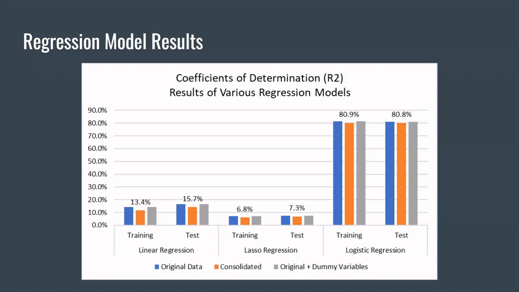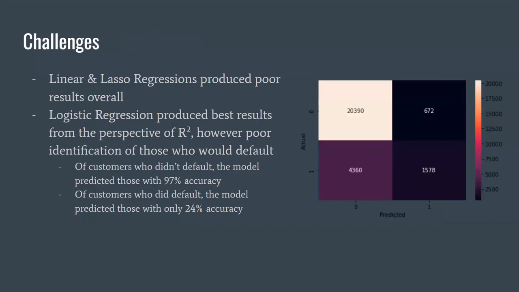But once we move on to the next slide, we're actually going to look at some of the challenges that we did encounter once we got into those models. So as I mentioned, with linear and lasso regressions, we produced some pretty poor results just by using those. They're really not well suited for having a binary response variable or a binary dependent variable, such as this, where we're just saying, did they actually default on their credit card debt with a 1, or did they not default with a 0?